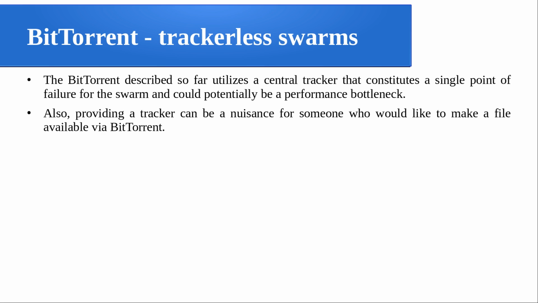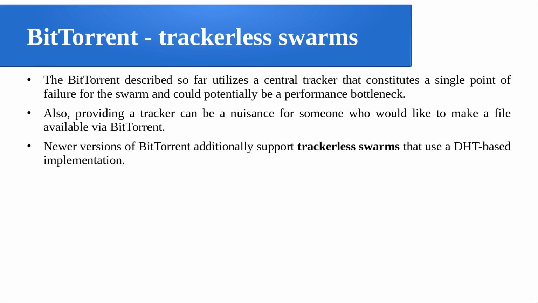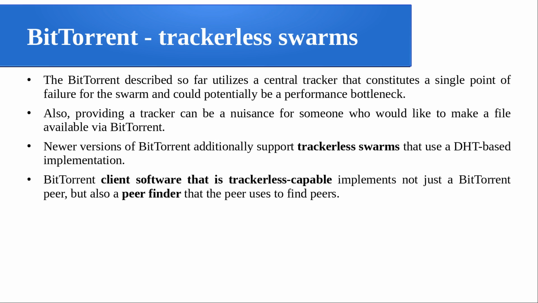Also, providing a tracker can be a nuisance for someone who would like to make a file available via BitTorrent, because every time they have to inform the tracker, meaning I am ready to share a file, but I have to inform everything to that tracker, right? So it could be a nuisance also. So the newer versions of BitTorrent additionally support something called a trackerless swarm that uses a distributed hash table based implementation.